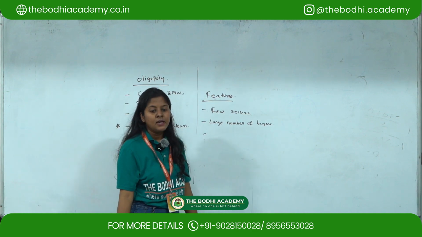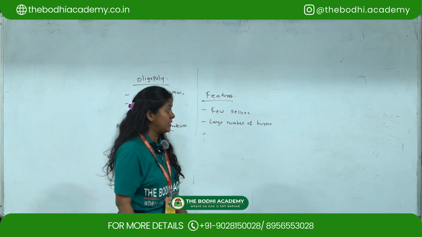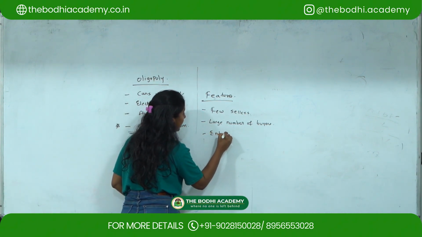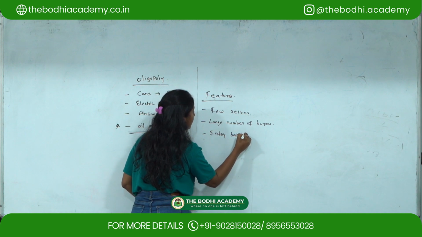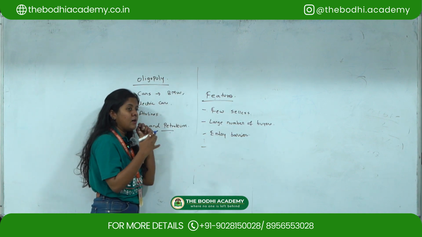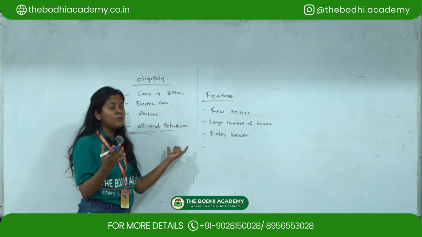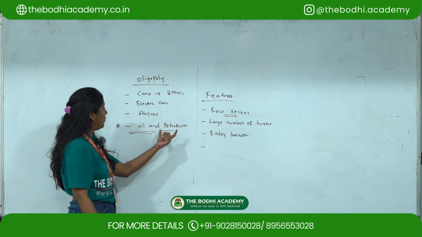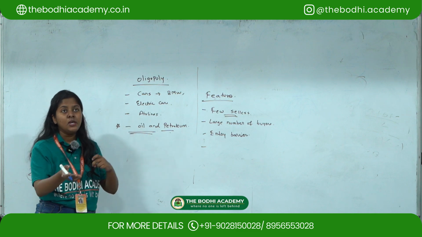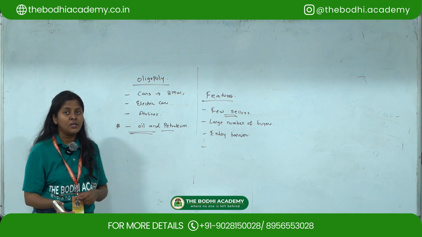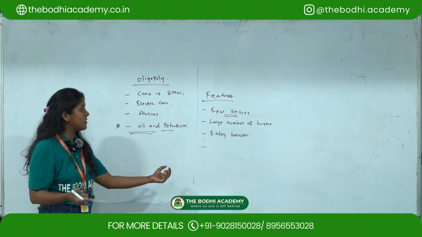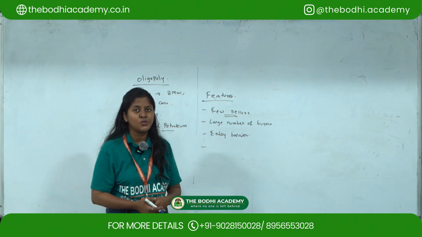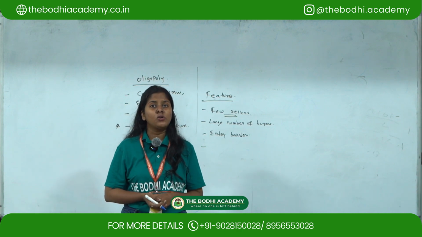Next, there are entry barriers. Let's suppose a few sellers are there in oligopoly, and now they want to establish a branch in another country. There will be some entry barriers for them. They have to go through a lot of documentation, rules and regulations.